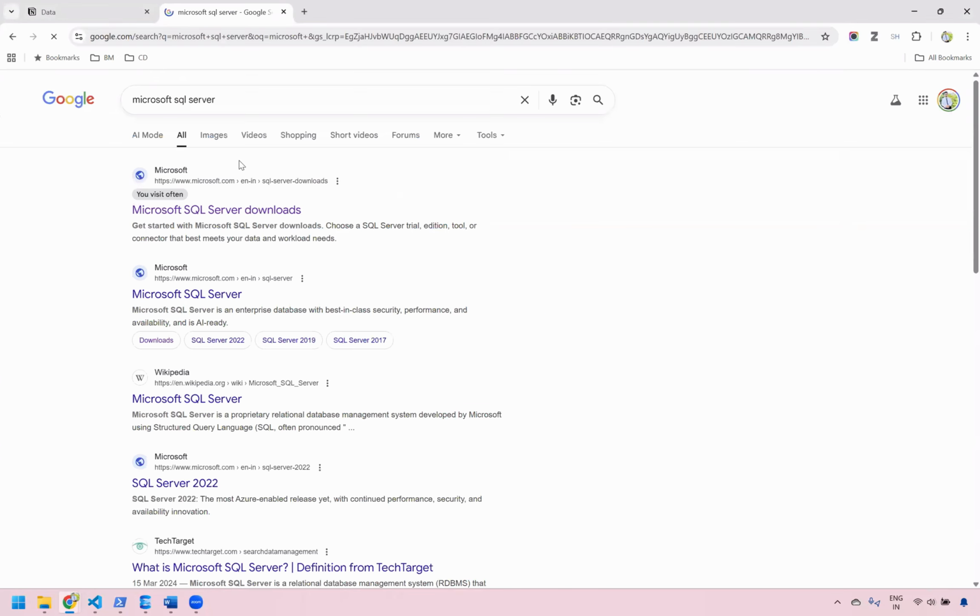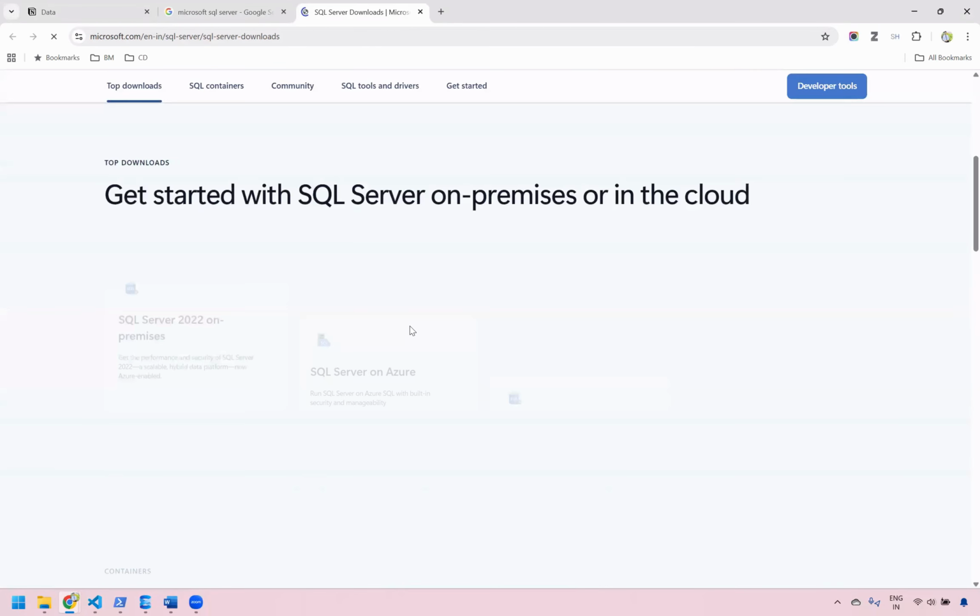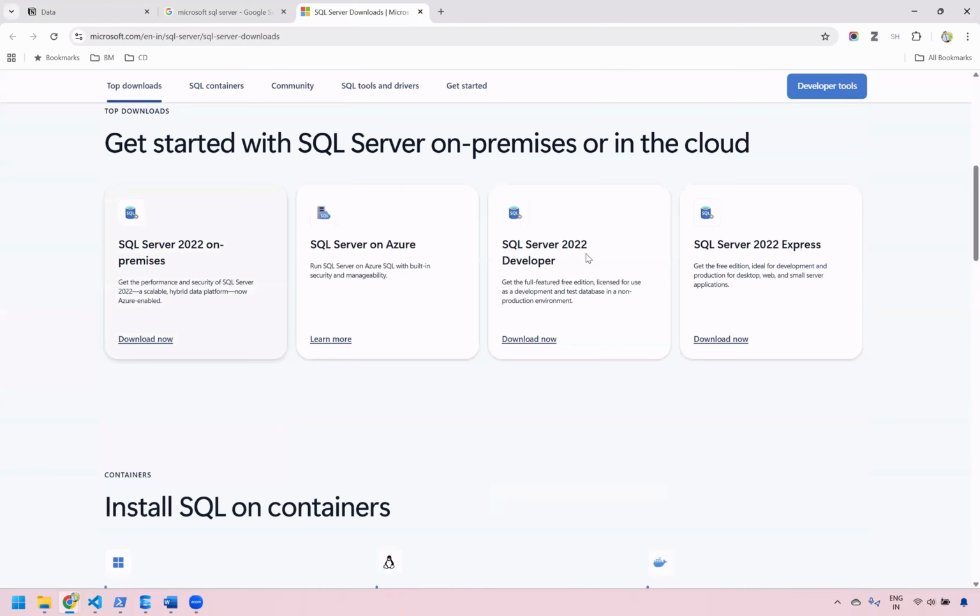When you go to Microsoft SQL Server, there are four different kinds of server: SQL Server 2022 on-premises, SQL Server on Azure, SQL Server 2022 Developer, and SQL Server 2022 Express. Just click on the download now button, and an executable file will get downloaded. Now, why do we need SQL Server to be installed on our machine?